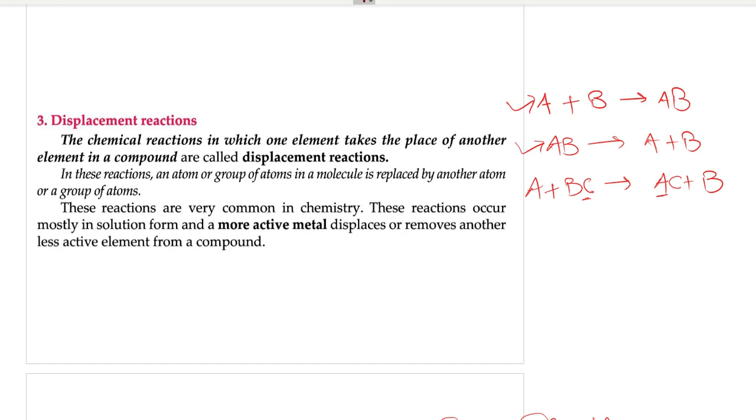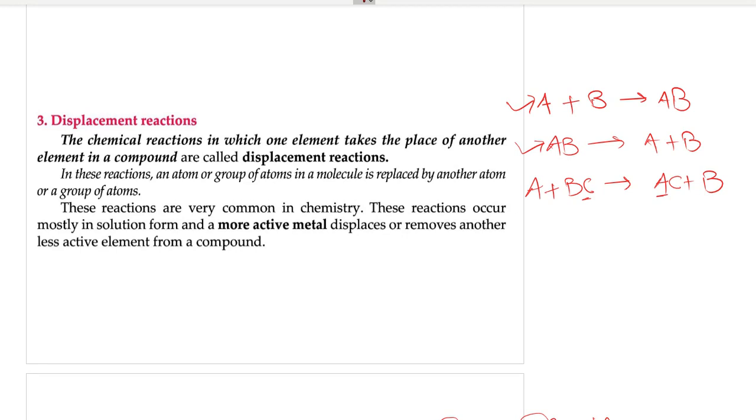And you might have studied in class 8 that whenever a more reactive metal is reacted with the salt of a less reactive metal, then the more reactive metal takes the place of the less reactive metal and displaces it from its salt solution.